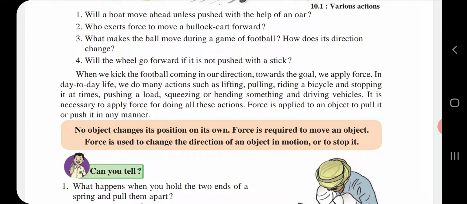So children, here in detail we are going to see what is force. Here it is given, no object changes its position on its own. Actually, what is force? Let me tell you what you have read in your textbook. Force is a push or pull upon an object, right?